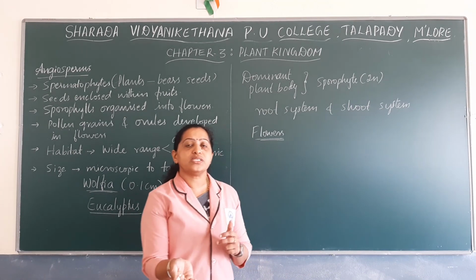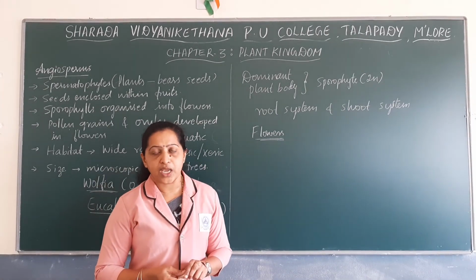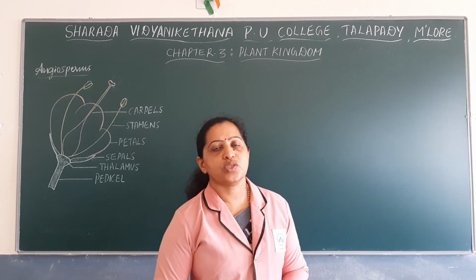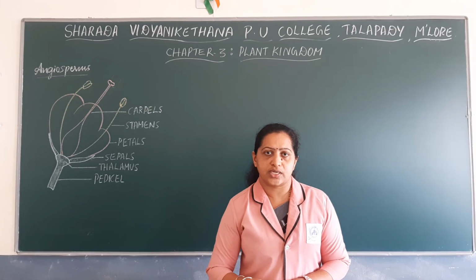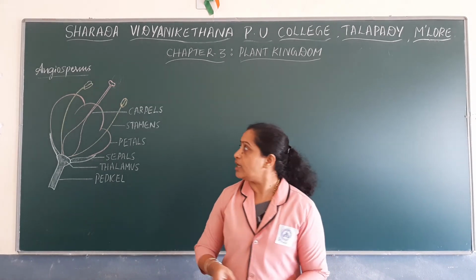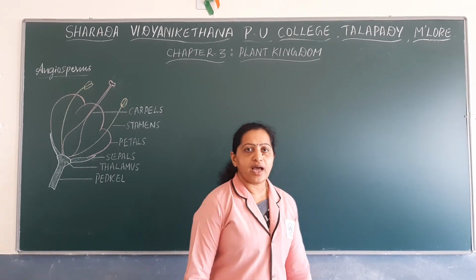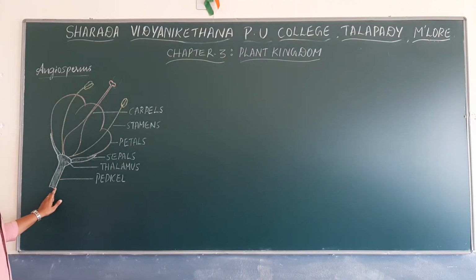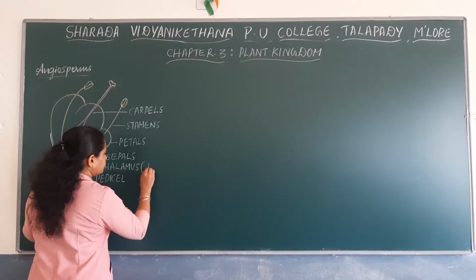So before going to the structure of male and female gametophyte, first we will note down the structure of a flower. So now let us discuss the structure of a typical flower. Flower is a highly reduced structure, a specialized structure formed in angiosperms. This flower consists of distinct parts. A typical flower has a stalk-like structure known as pedicel. The tip of the pedicel is swollen to form thalamus, and thalamus is also called receptacle.